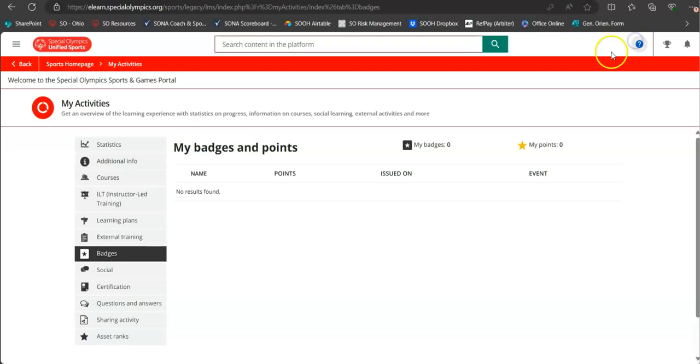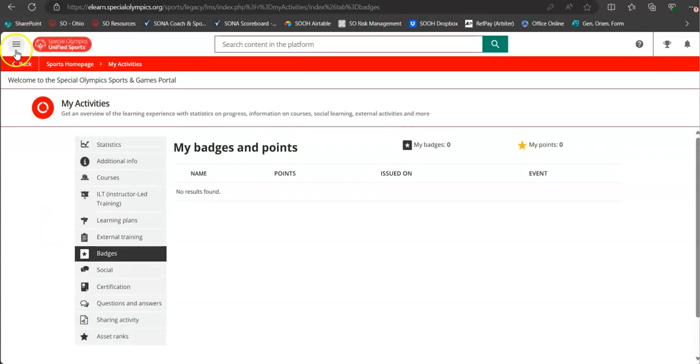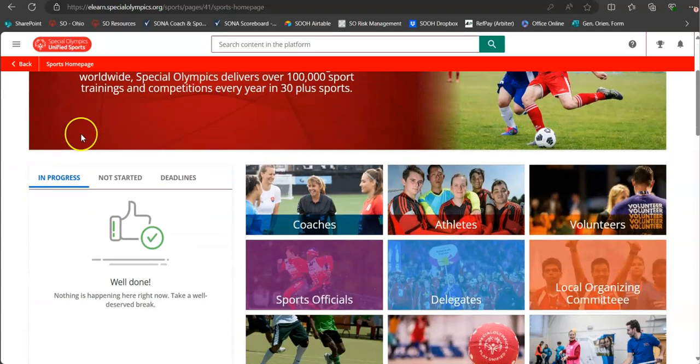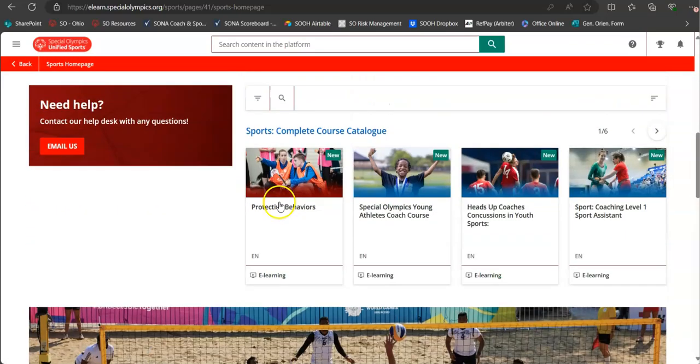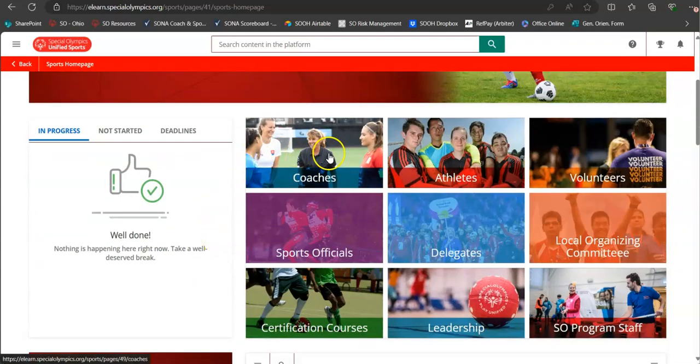And again, we got some info things that we can toggle on and off if we'd like, similar to the old learning portal. If we need to get back, we can hit the back button, or we can hit the sports homepage button. So back at the homepage here, like I said, in Ohio, primarily right now, we'll be using the coaches button. But you can also access the courses from the course catalog below. But we'll click on coaches here and look at what this looks like.